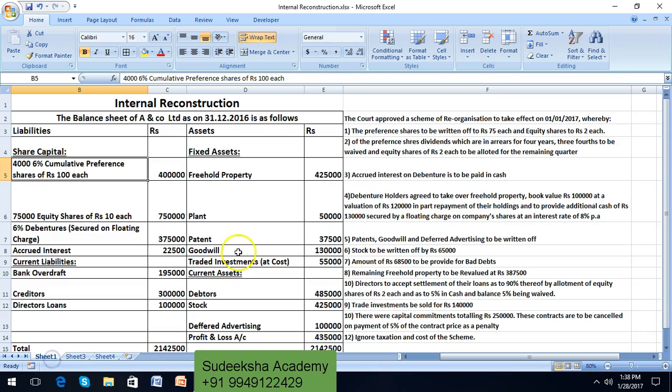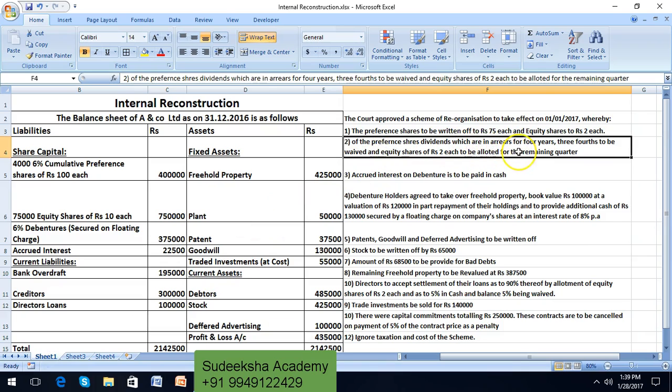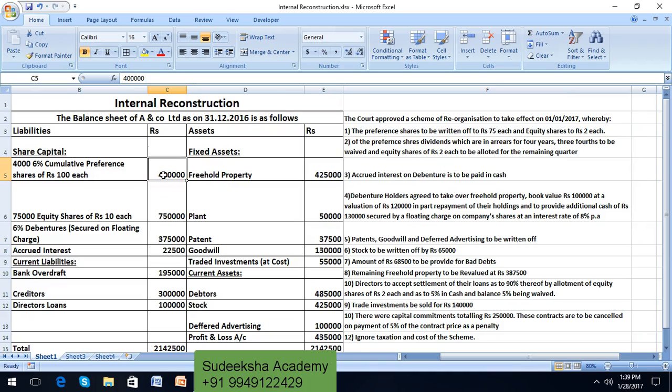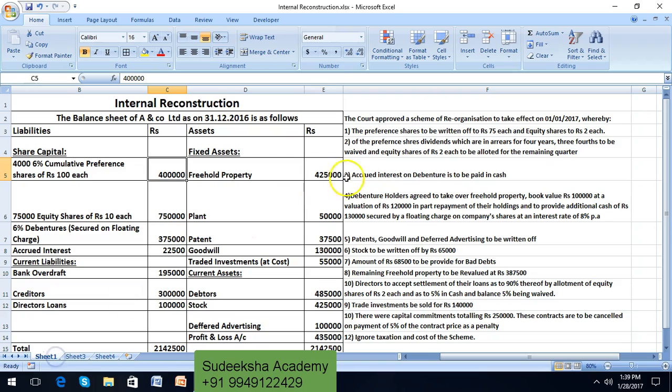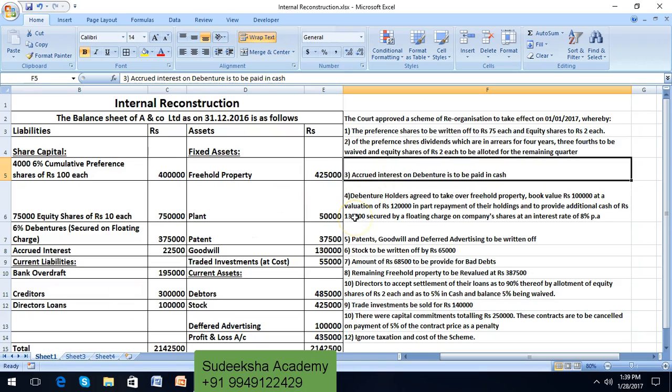I will repeat here: preference share dividends are in arrears for 4 years. Preference share capital is 4 lakhs of rupees, and 6% comes to 24,000, which is in arrears for 4 years, so it comes to 96,000. 3/4 has been waived and only 1/4 is required to be paid. That is why we are debiting the capital reduction account to the extent of ₹24,000. Next entry, accrued interest on debentures is to be paid in cash.